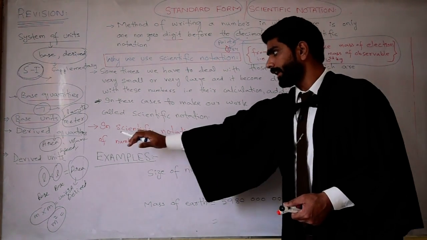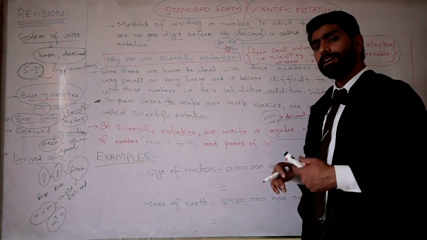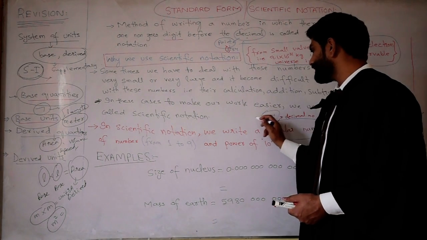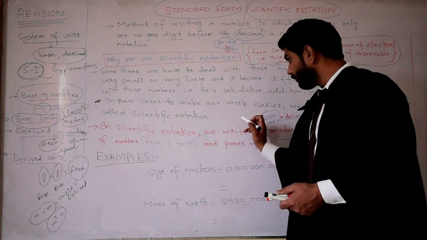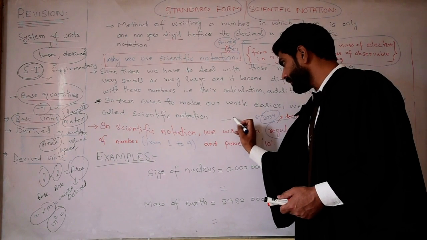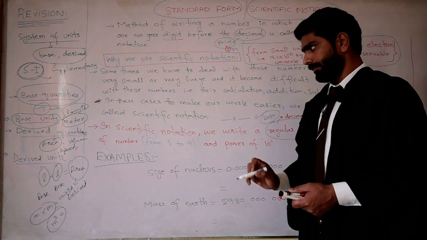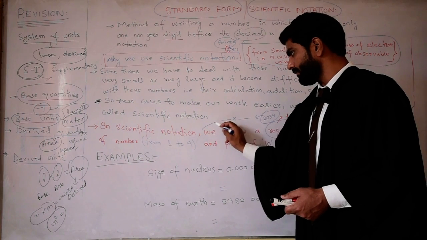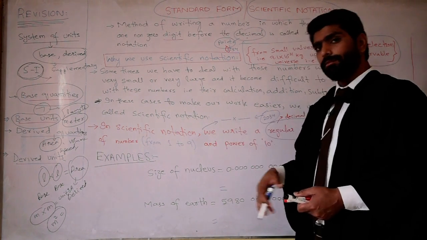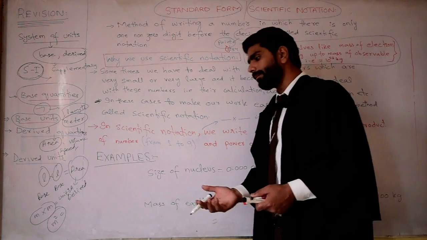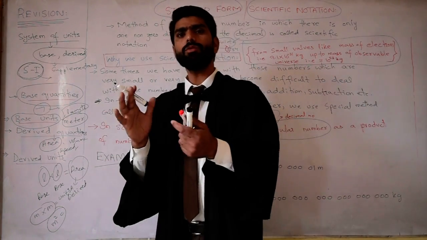According to the second point, in scientific notation we write a regular or decimal number as a product of two things.